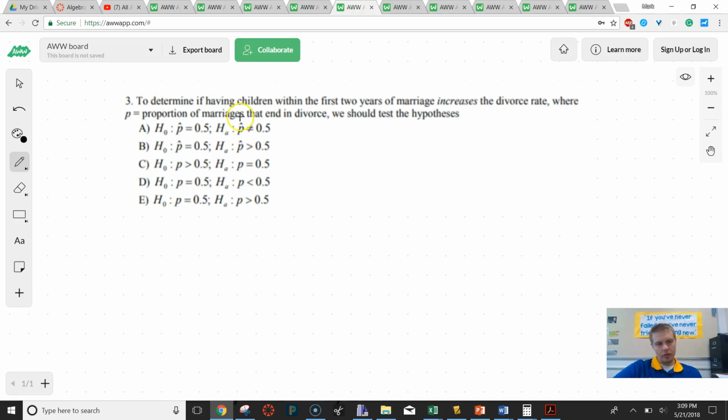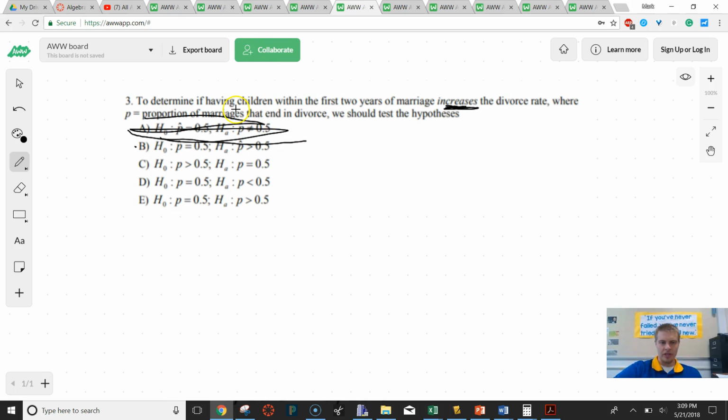For this one, we want to determine how to write these hypotheses. Now, normally we do opposites, right? Like equals and not equals. So right off the bat, my brain probably says A. But there is a problem with this. They want the increases. So it's not actually A because they want the one to increase.